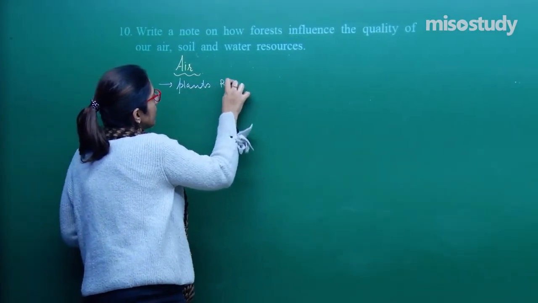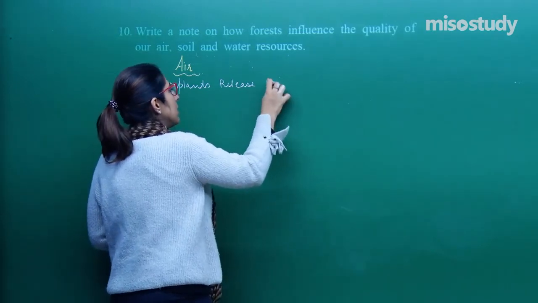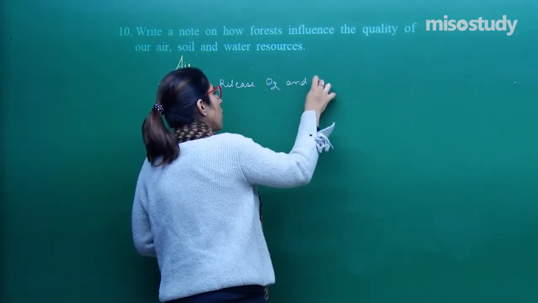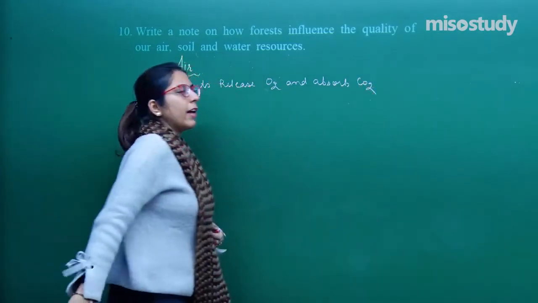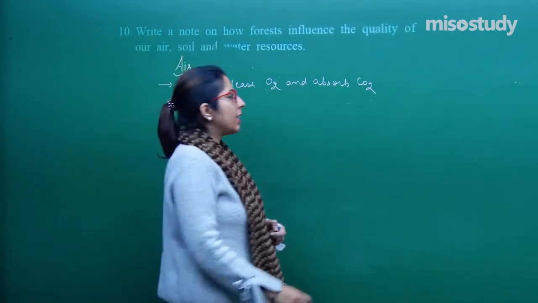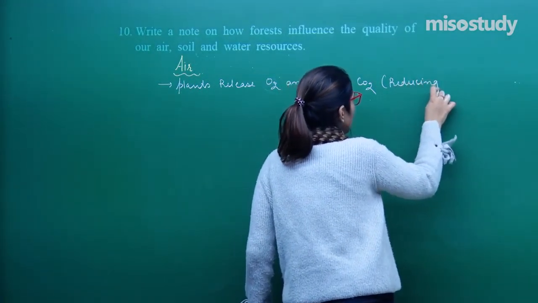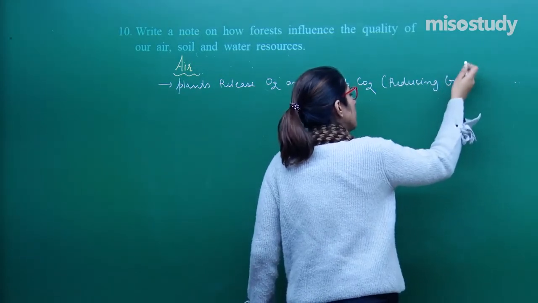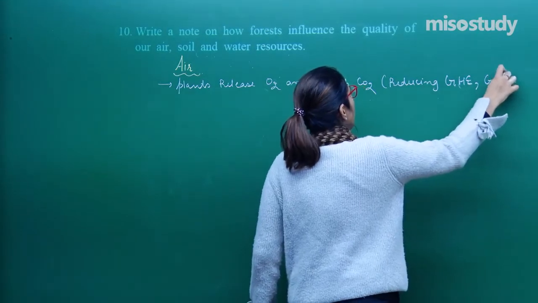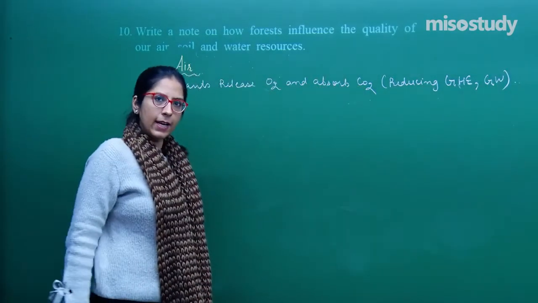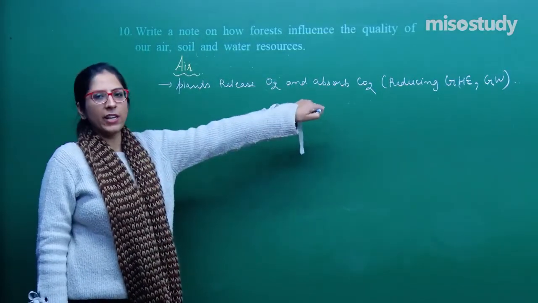Plants release oxygen and absorb carbon dioxide. That means the function is that it is reducing the greenhouse effect, or you can say global warming, GW I'm writing, right? This is the first thing. Plants release oxygen and absorb carbon dioxide.